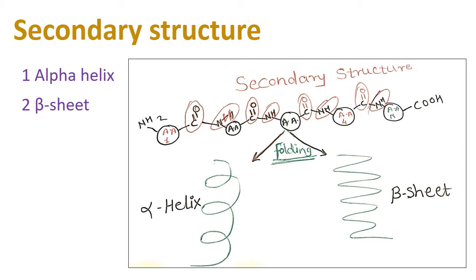But in secondary structure, there is hydrogen bonding formation, and due to that, folding of those chains occurs, and they form 2 types of structure, alpha helix and beta pleated sheet. Alpha helix is a helix-like structure and beta pleated is a sheet-like structure.